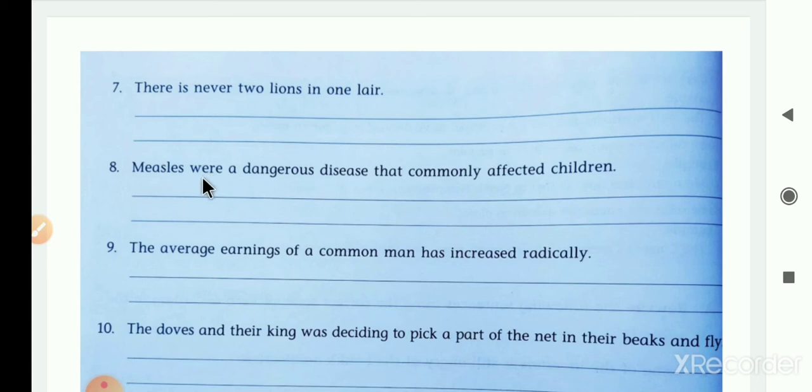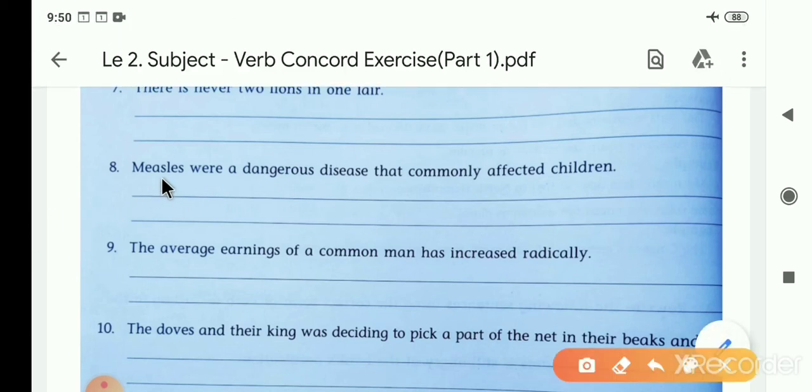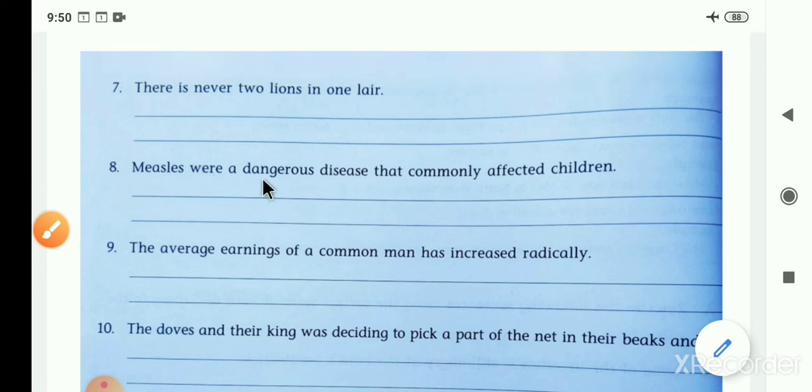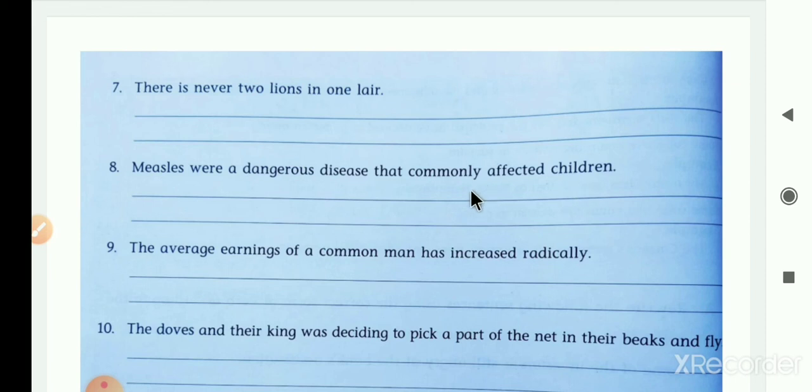So the verb is given in a plural form. Now what we have to change here? We have to change it into a singular form. Measles, here instead of were, we have to write was a dangerous disease that commonly affected children. So finalize the sentence like that: Measles was a dangerous disease that commonly affected children.